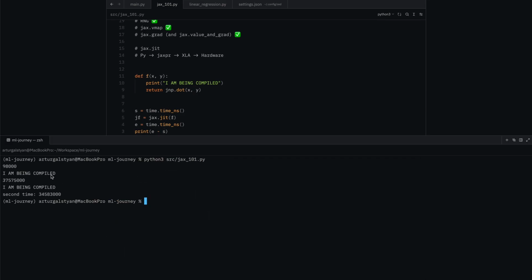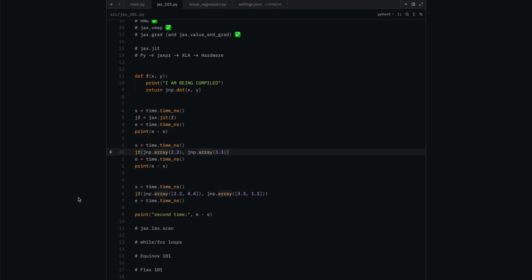So now the second time we run this function, the input shapes will be different than what we had before. And if we run the function, we can see that the function gets compiled 2 times. And the reason it gets compiled 2 times is that the input of this function changed. And by changing the input to this function, we change the JAX expression, which we will see in a moment. And that means that a different compiled XLA code will be generated.